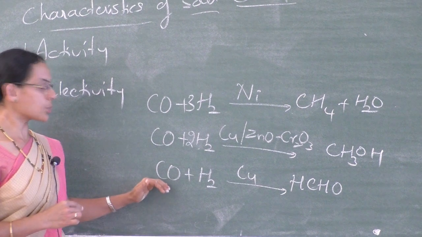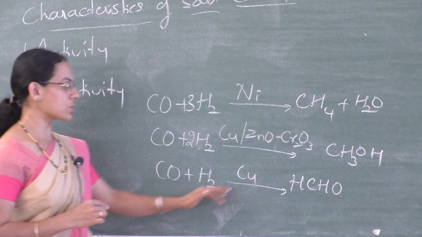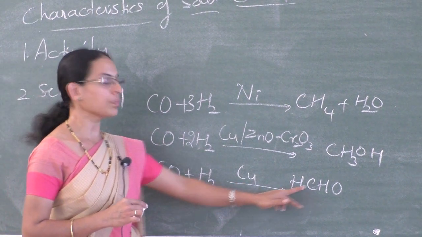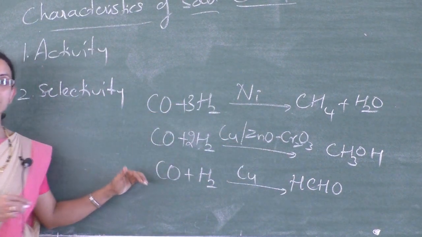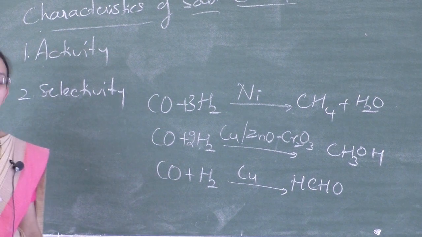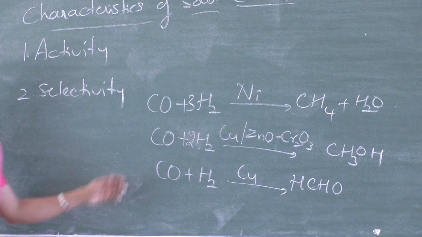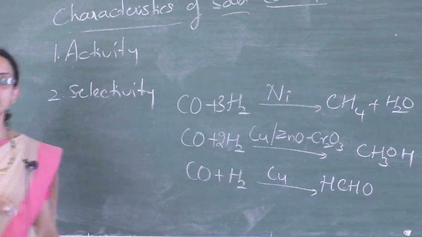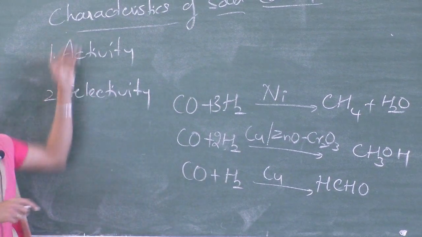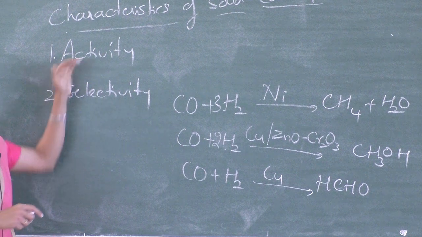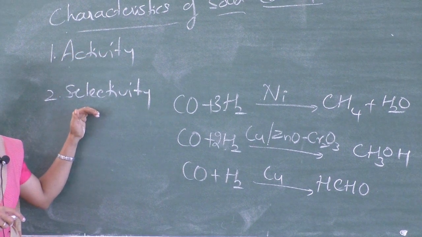And if it is carried out in the presence of copper, it gives formaldehyde. So this is the selectivity of a reaction. A reaction is catalyzed by one particular catalyst, and that catalyst may not catalyze any other reaction. So these are the characteristics of solid catalyst, activity and selectivity.